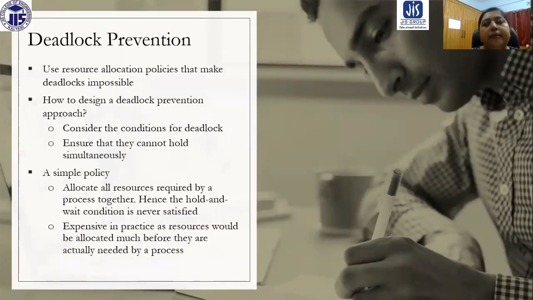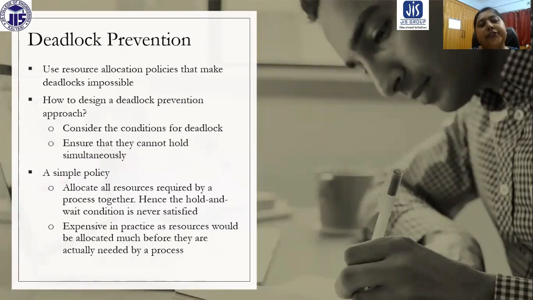So how can we prevent deadlock? If we use a resource allocation policy, then deadlock becomes impossible. Because deadlock always occurs when a process wants to access some resources. If there is a certain policy that every process has to maintain, and according to the policy the resources are allocated, then deadlock never occurs.